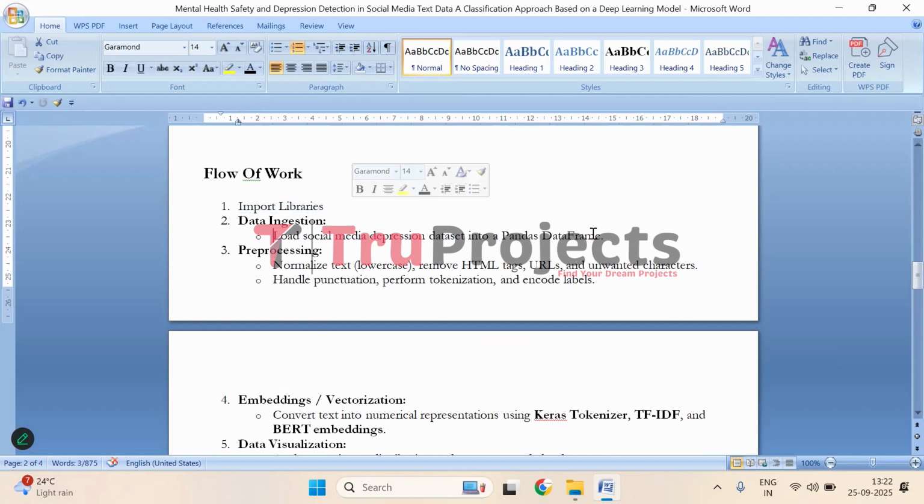Then comes data ingestion. At this stage, the social media depression dataset is loaded into a Pandas DataFrame, making it ready for analysis and processing. Then comes pre-processing. At this stage, the text is cleaned and normalized by converting it to lowercase and removing HTML tags, URLs, and unwanted characters. Punctuation is handled, text is tokenized, and labels are encoded to prepare the data for model training.